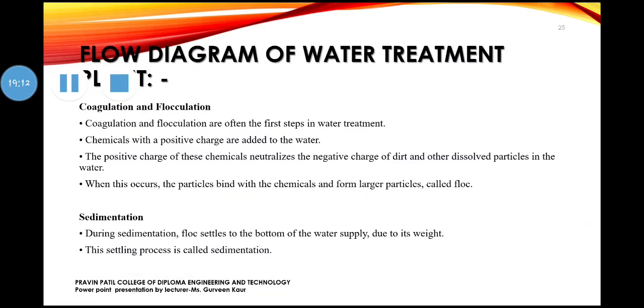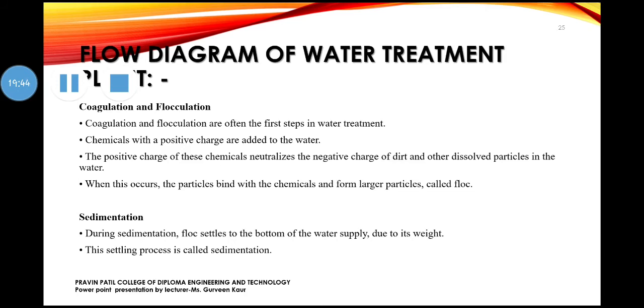Okay, so the next part in water pollution is the flow diagram of a water treatment plant. Now in this there are 4 steps. The first step is coagulation and flocculation. In this step what happens? Chemicals which carry a positive charge are added to the water. When they dissolve in the water, the positive charge of these chemicals gets neutralized with the negative charge present in the dirt in the water.